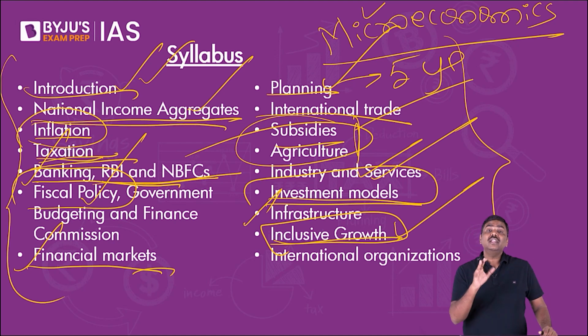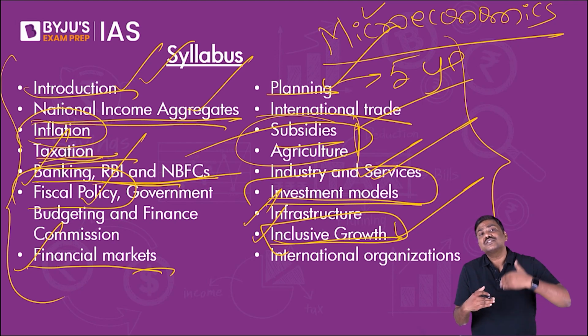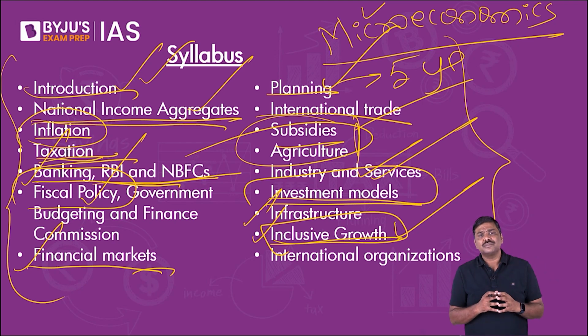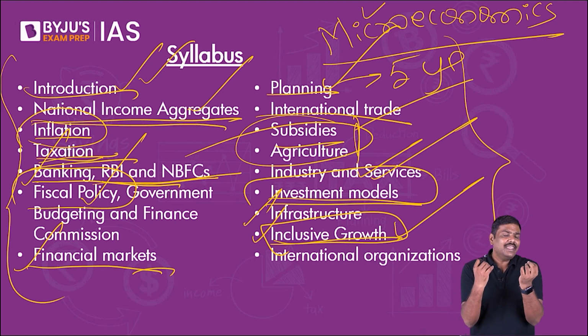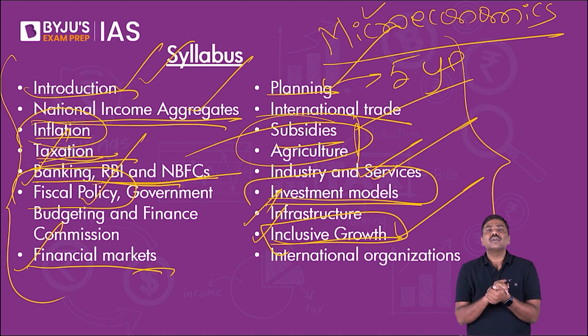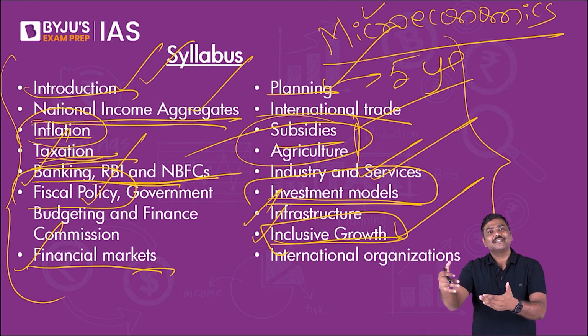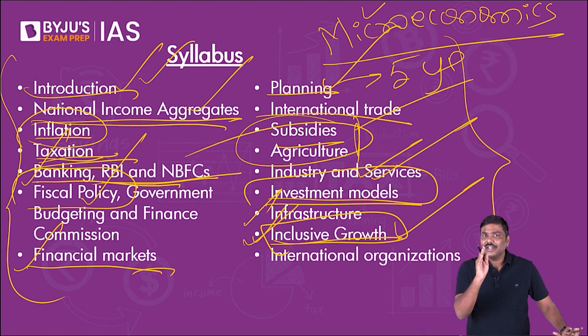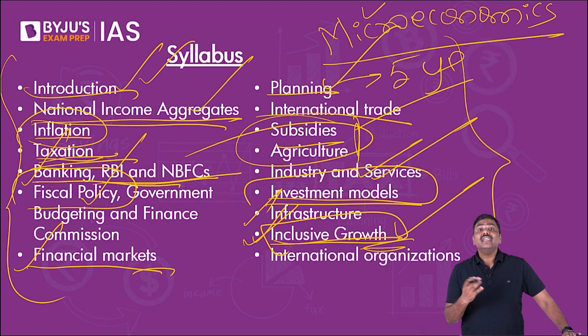You need to study different aspects of infrastructure. Then there is this idea of inclusive growth. Generally, this idea of inclusive growth has been focused on more in the mains rather than in the prelims. But anyway, what do you mean by inclusive growth? Why is it important? Has India achieved inclusive growth? In order to achieve inclusive growth, what has the Government of India done so far? What should be done in the coming days? Those are the important aspects you need to understand in the context of inclusive growth.